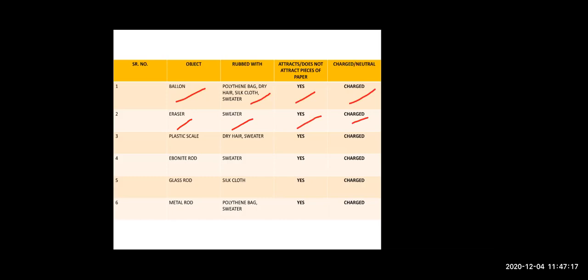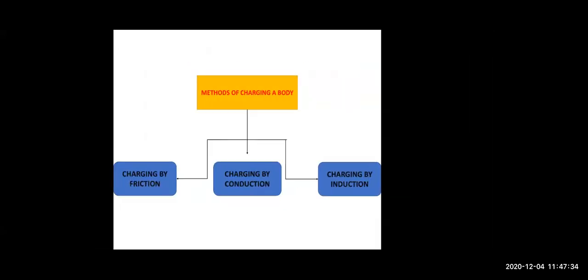So, in the below cases, you will see that after rubbing, the objects do attract each other. It means that they are charged, right? So, it means that by rubbing, we can charge an object.